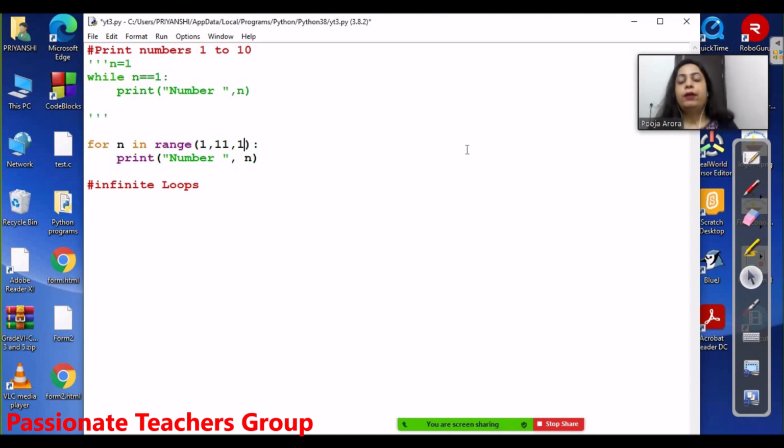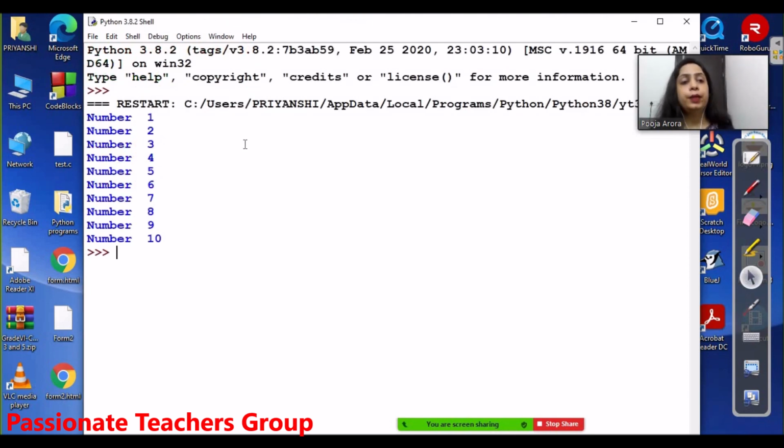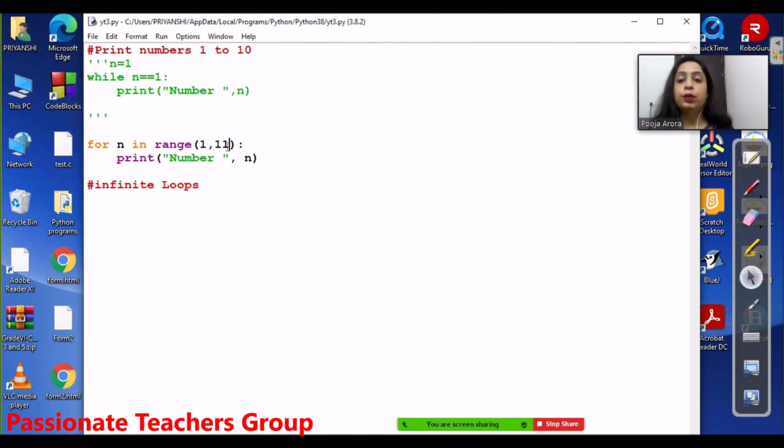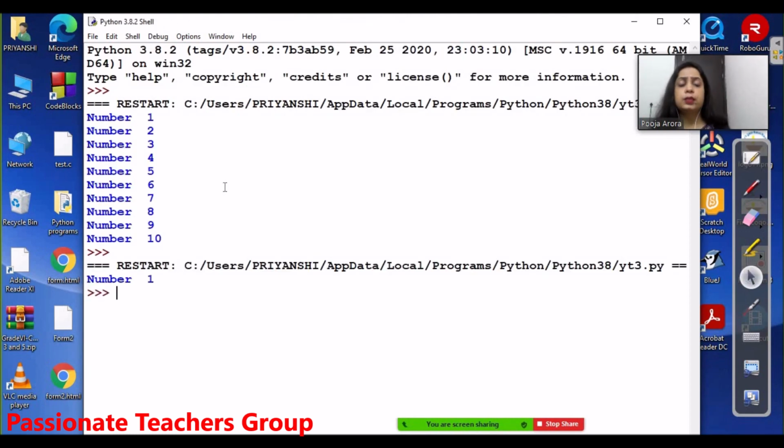So in the while loop I have seen that I am trapped in an infinite loop, but in the for loop there is an added advantage. Even if I skip this step, it automatically increments by one step. Let me show you the output. You can see it is automatically incrementing one step. So in case I forget to do the decrement or increment, even then it will work fine. If I say if it is less than 2, it will always be checking if n is equal to 1. So you can see it is showing number 1 because automatically it is incrementing.